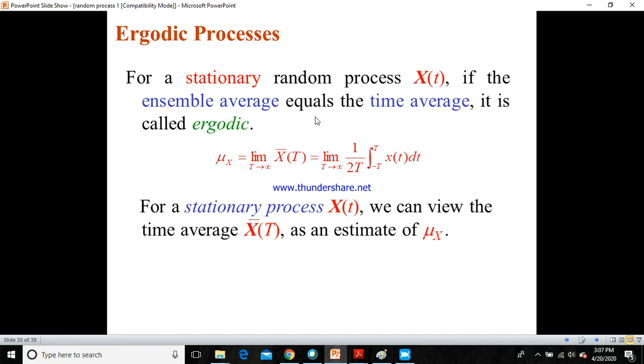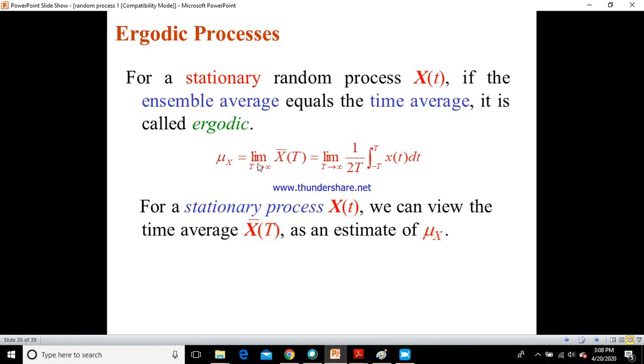You take the average of all this, it is the ensemble average, and that equals the time average. If you take an average of the experiments you conduct in terms of time, and that equals the ensemble average, then that is actually called an ergodic process.